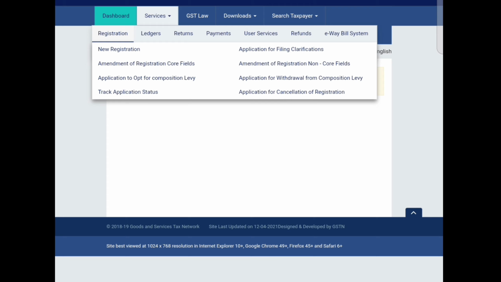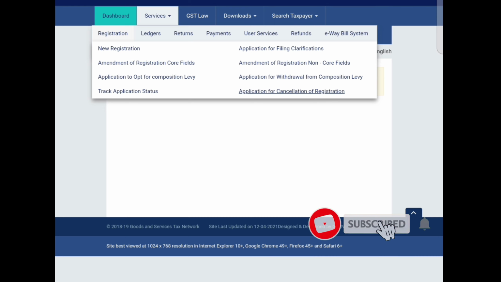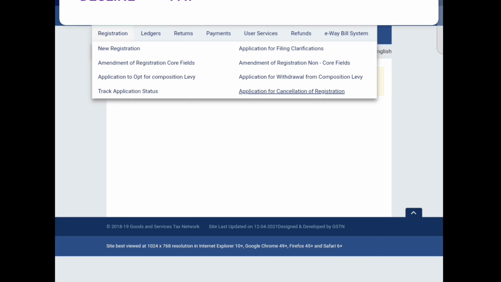So this is regarding cancellation of registration. And we can now discuss Section 30, revocation of cancellation of registration. Once you have filed a cancellation of registration application and you want the same registration back, it will show here itself, Application for Revocation of Registration. You can apply for revocation within 30 days from the date of cancellation of registration as per the GST Act. But now, following the Supreme Court, the GST portal has changed that to 180 days. I have already made a video for the revocation. I am mentioning the same in the description. Please watch.